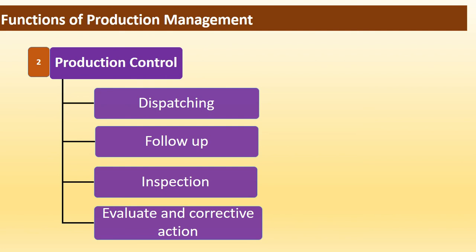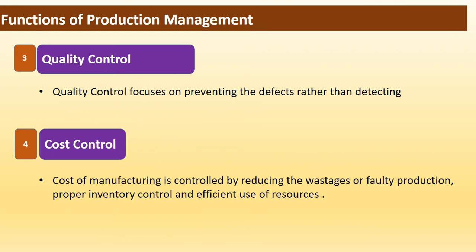In this way, evaluation and corrective action can make consistent and accurate execution of all the activities towards producing the expected product or output. Next function of production management is quality control. It determines the extent to which the resources are used to maintain expected quality of product.